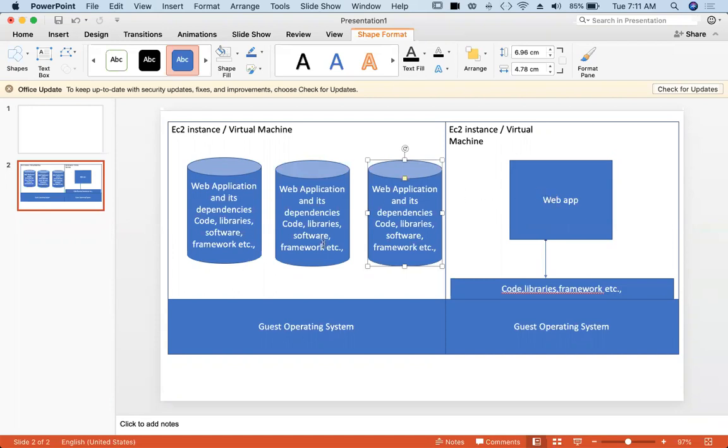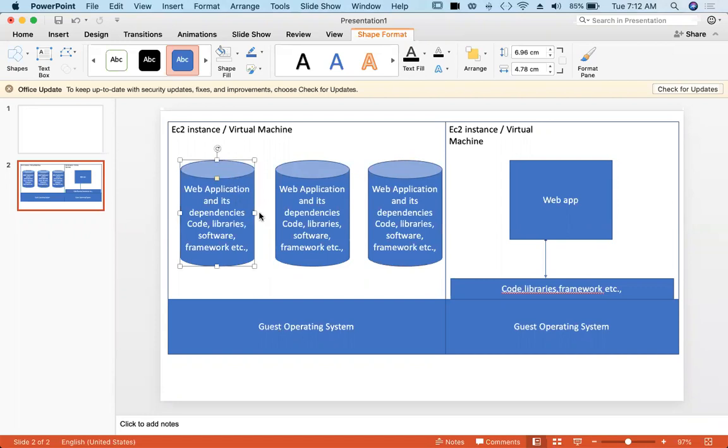Whereas coming to this deployment, we are going with ECS. So now guest operating system doesn't have any of these things. It doesn't have code, library, software, framework, anything. This operating system has ECS, Docker containers. So Docker containers has all these things.